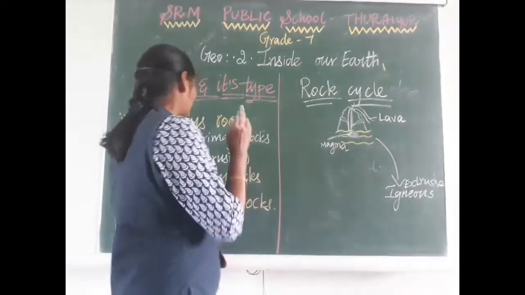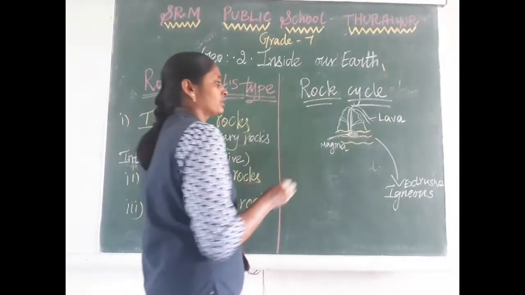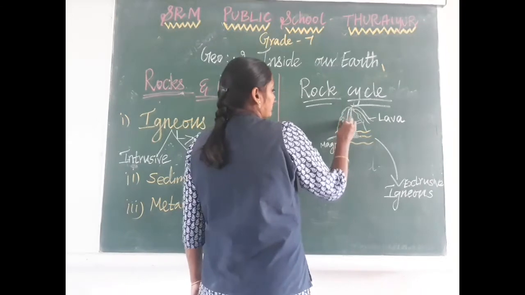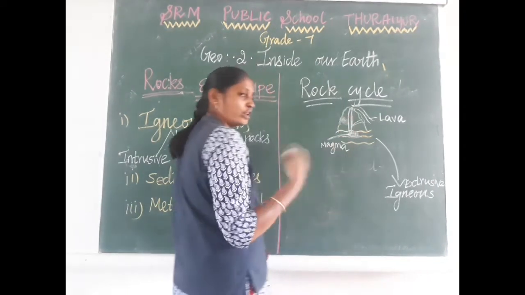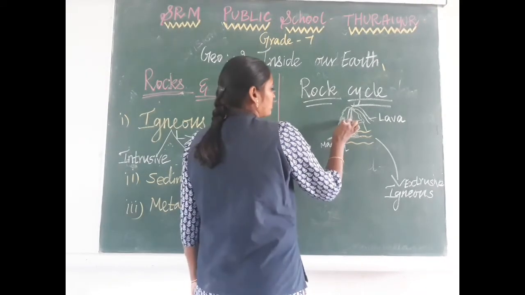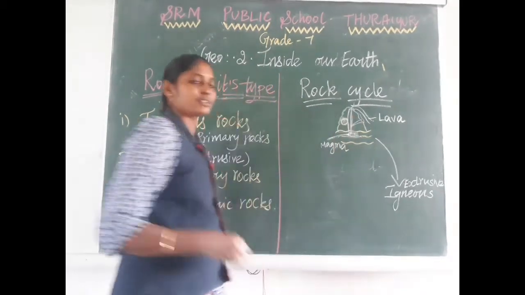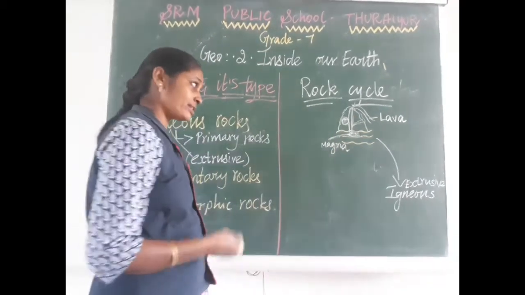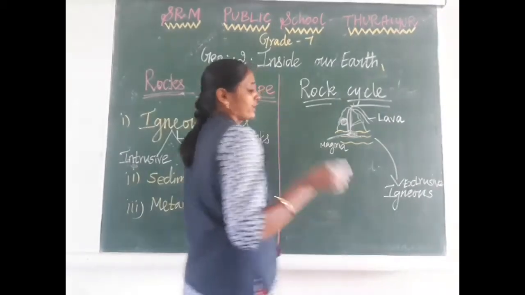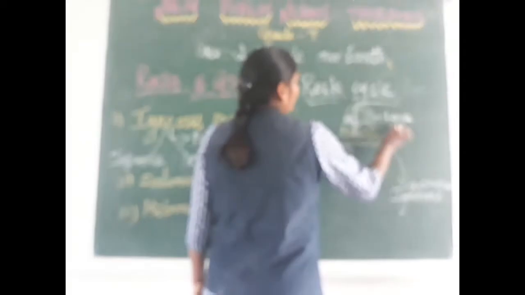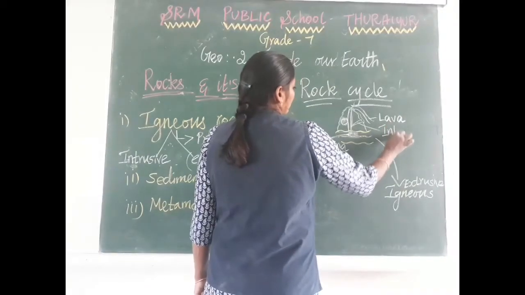Sometimes this magma, at the time of coming out, does not reach the earth's surface. It cools down inside the earth itself. At that time also we are getting igneous rocks, and that igneous rock is called intrusive igneous rock.